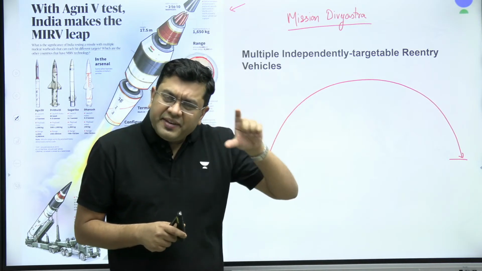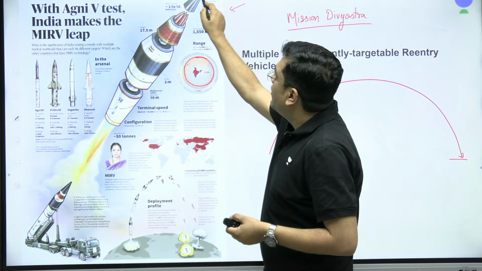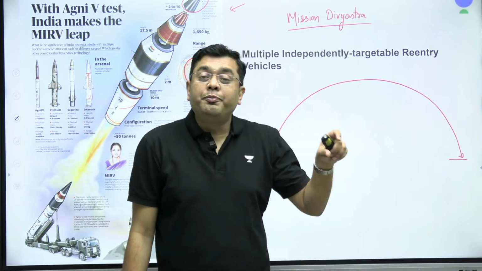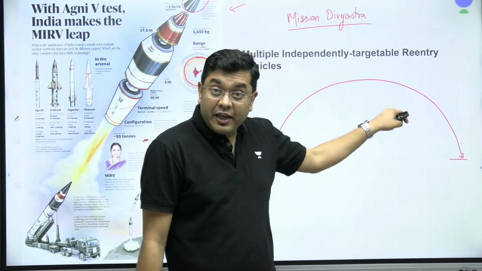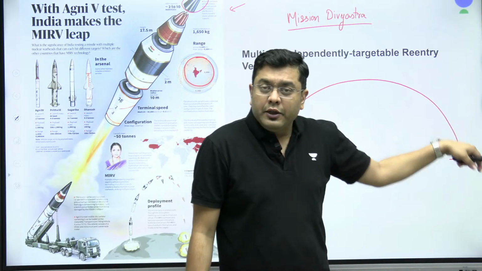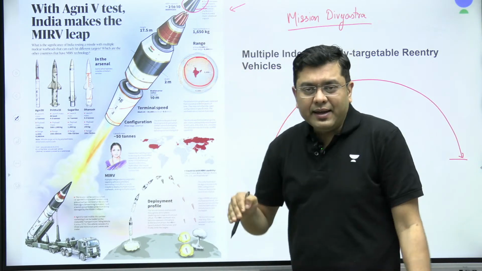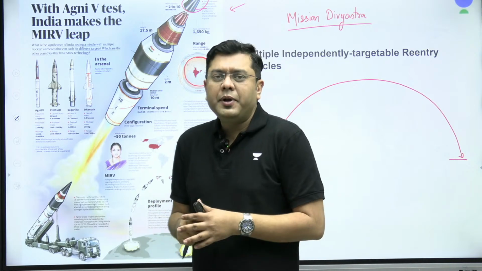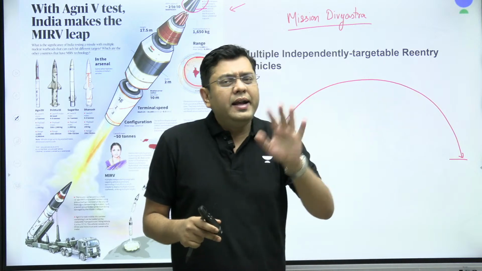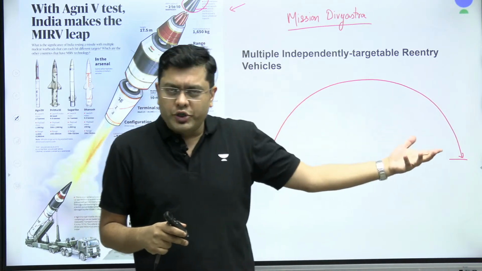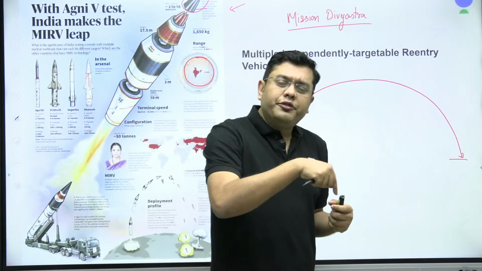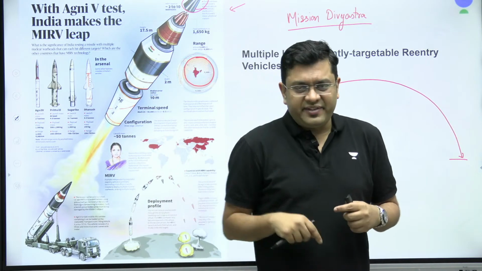Now, the missile carries at its head what is referred to as the warhead. That is the explosive. That is the eventual destructive power which will destroy the target. Ideally, until now, what India had developed is that each missile will have one warhead. It can be a nuclear mounted warhead. It can be a conventional warhead, like a conventional bomb, which is not a nuclear bomb. So for each of these warheads, you need to deploy one missile.